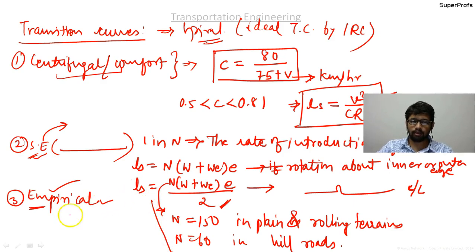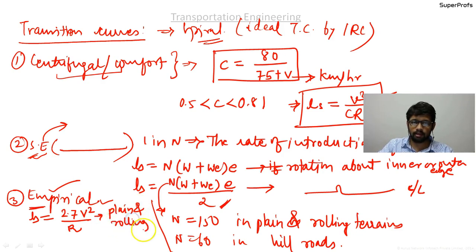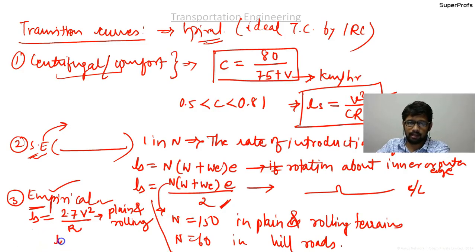It is given as length of the transition curve Ls equal to 2.7 capital V square upon R for plain and rolling terrains. Okay, plain and rolling terrains, and length of the transition curve is given as Ls equal to V square upon R. Just drop down this 2.7. Okay, drop down this 2.7 to come to this formula in the hilly or mountainous terrains. Okay, hilly or mountainous terrains.